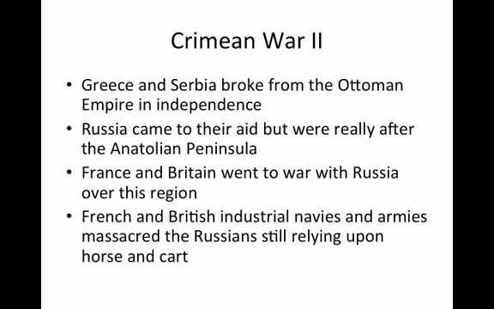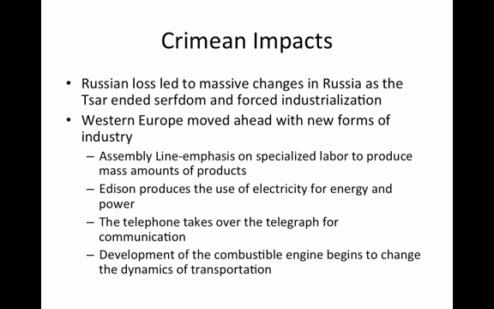Crimean War II. Greece and Serbia broke away from the Ottoman Empire in independence. Russia came to their aid, but was really after the Anatolian Peninsula. France and Britain went to war with Russia over this region. French and British industrial navies and armies massacred the Russians, who were still relying only upon horse and cart. The Crimean impacts: the Russian loss led to massive changes in Russia as the Tsar ended serfdom and forced industrialization.